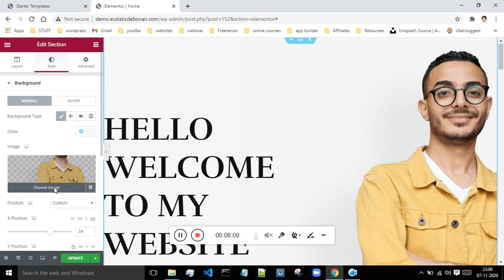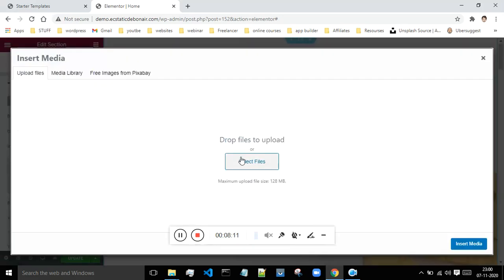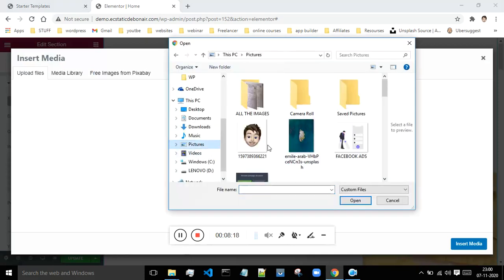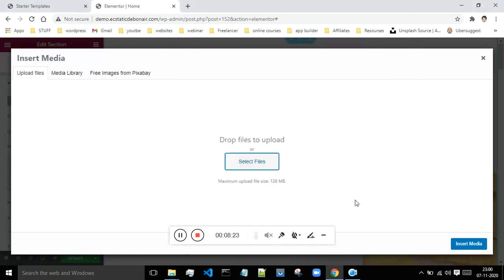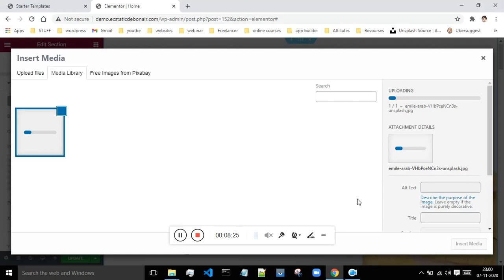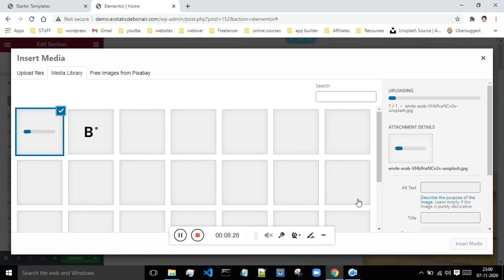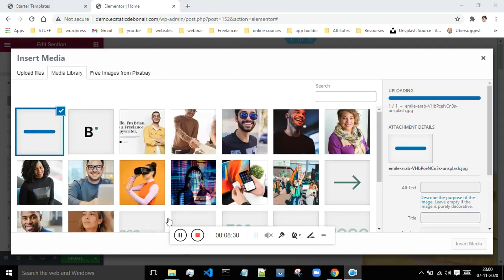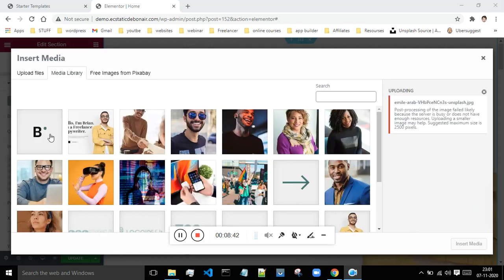You can choose a different image if you want. You can upload an image from your PC, if you have some downloaded images on your PC, then you can upload it. Let me just upload this image. Let's see how it looks. Okay, so these are some of the images which are already present with this template. You can select whatever image that you want, but let's see how this image looks or goes with this option.